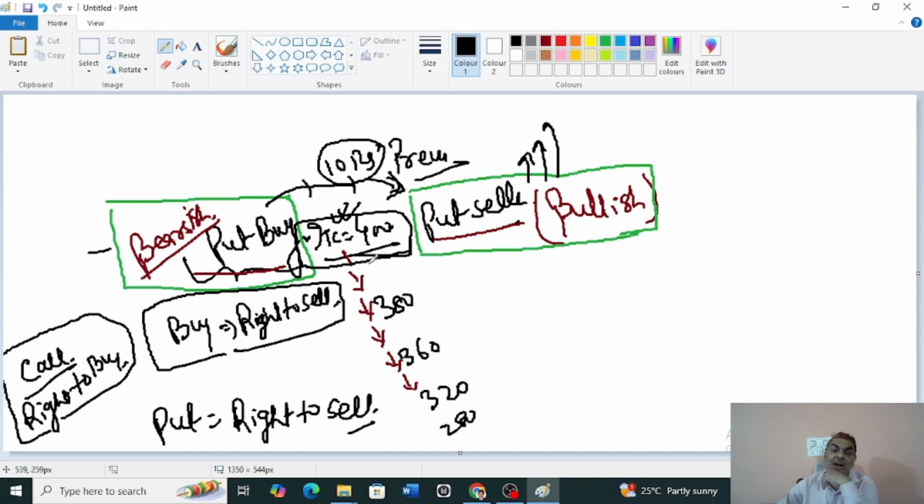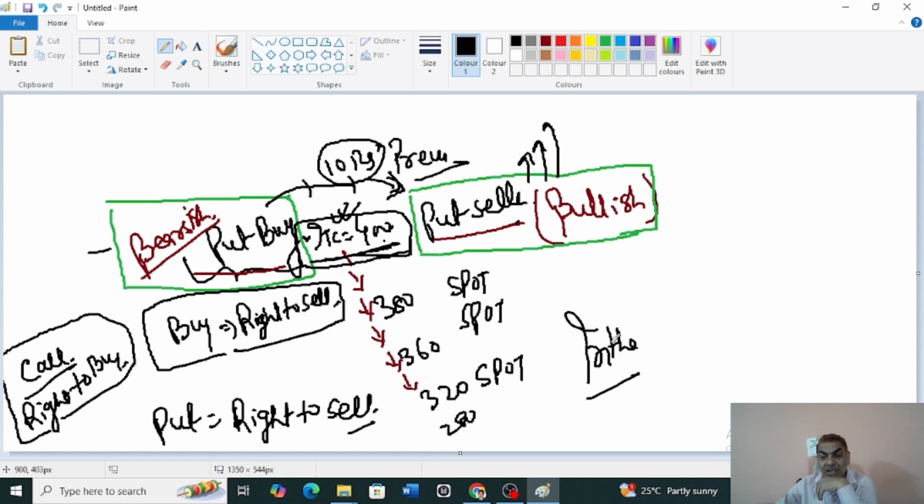And now look at this. If the market comes down, what is that called? That is called the spot. So the spot may come down. Yes, it can come down. If the spot comes down, he will still be selling at 400 rupees. Fantastic profit. So this area will be called in the money. And the same place will be called at the money. And this is out of the money.